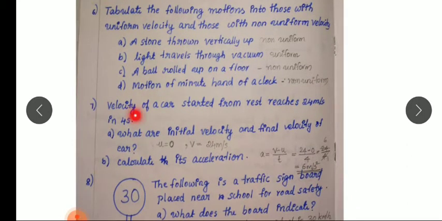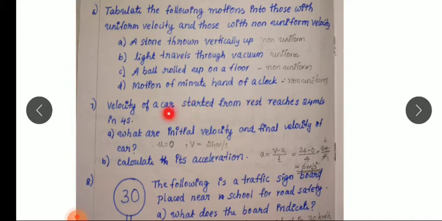Seventh question. Velocity of a car started from rest reaches 24 meter per second in 4 seconds. What are initial velocity and final velocity of the car? So here you can see velocity of a car started from rest. It means that initial velocity is 0.